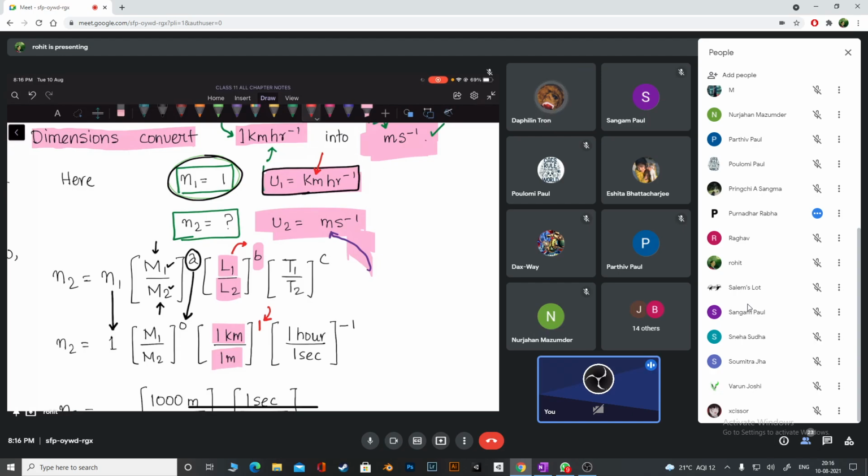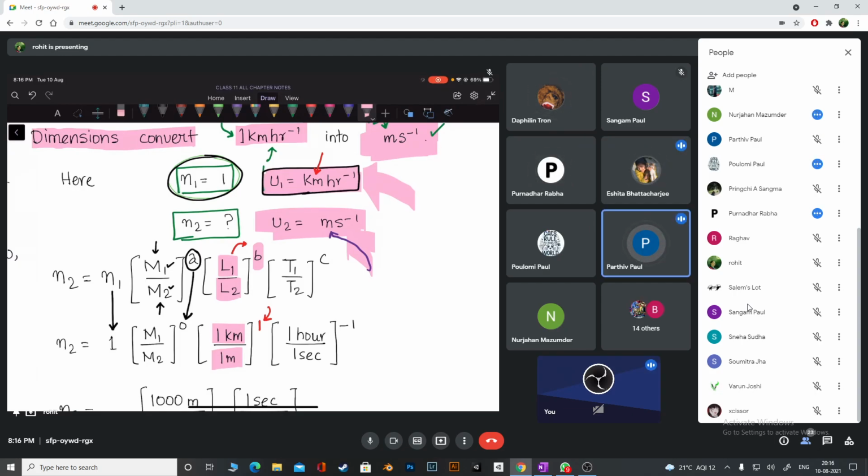Then let's look at the time lastly. Tell me the unit of time in the first system. Is it hour or hour minus 1? Time is measured in hours.